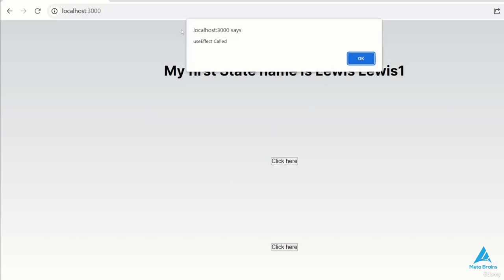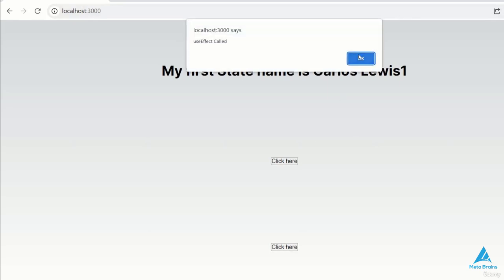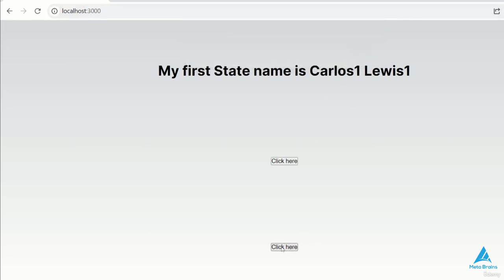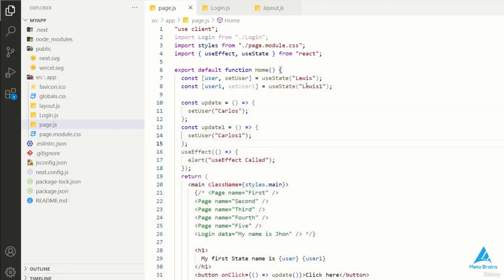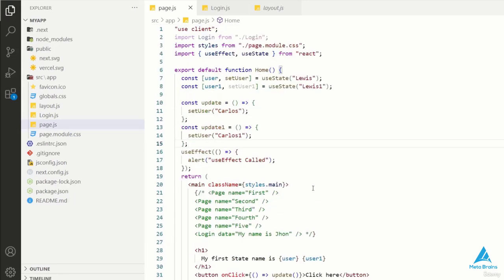Actually, I had to turn off the user here, and so my data was not updated. As soon as I open it, it's now properly working, since my useEffect is on update. There is no effect on update 1. So what I will do is go to useEffect, call it, and put a condition here, that at which state it will be updated and at which state.